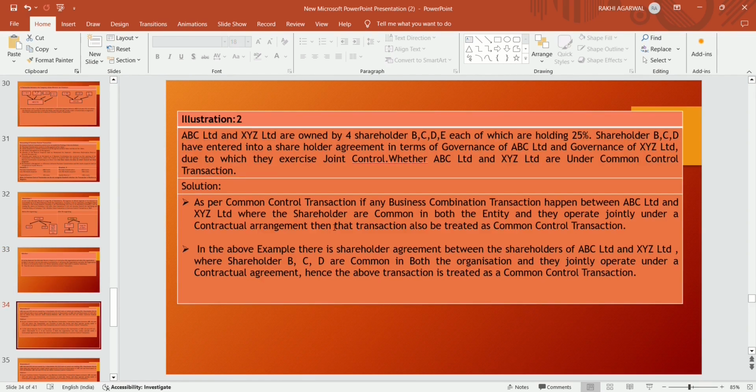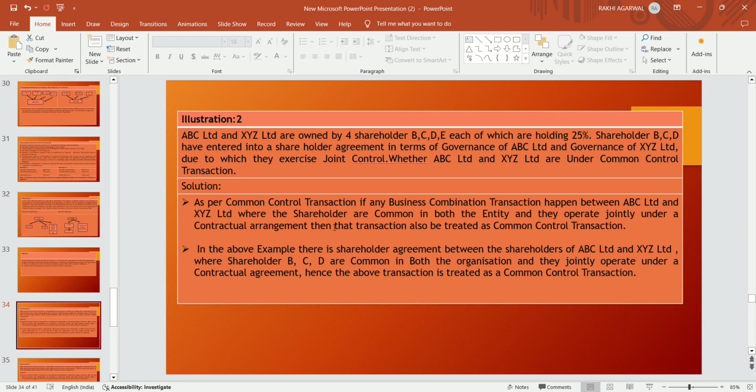Now illustration 2: ABC Limited and XYZ Limited are owned by four shareholders, B, C, D and E, each holding a 25% stake. Shareholders B, C and D have entered into a shareholders arrangement in terms of governance of ABC Limited and governance of XYZ Limited, due to which they exercise joint control. Are ABC Limited and XYZ Limited under common control?